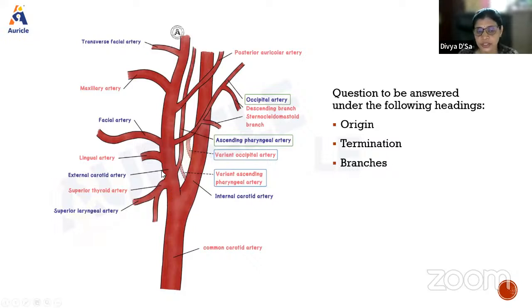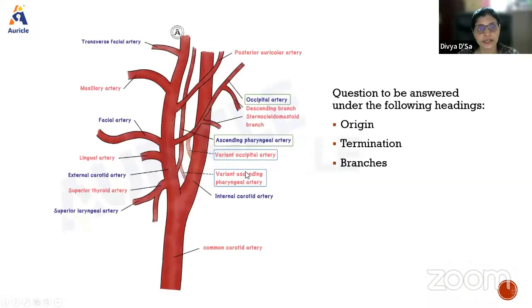That termination point will be its origin. The external carotid artery terminates within the substance of the parotid gland, dividing into two terminal branches, the maxillary and the superficial temporal.